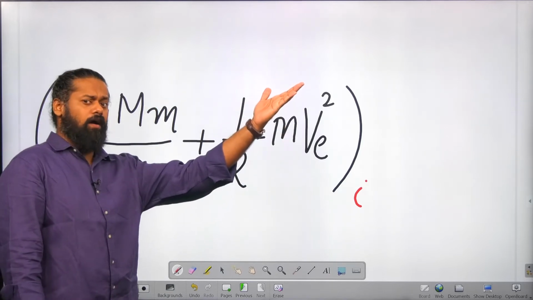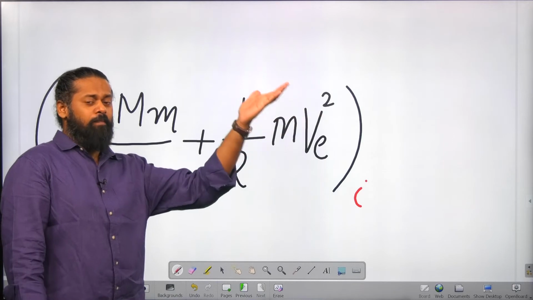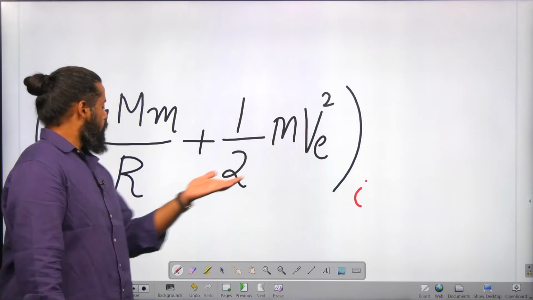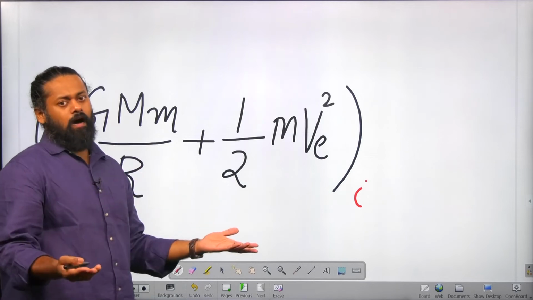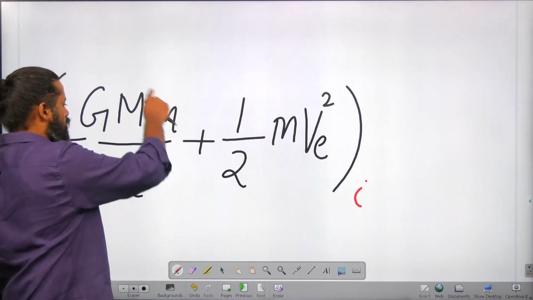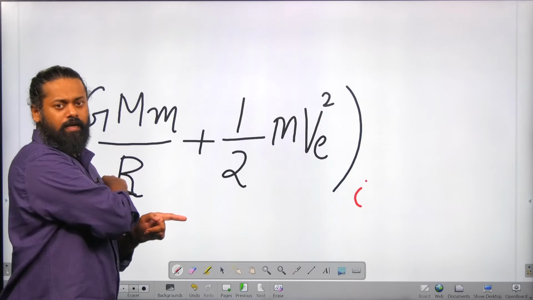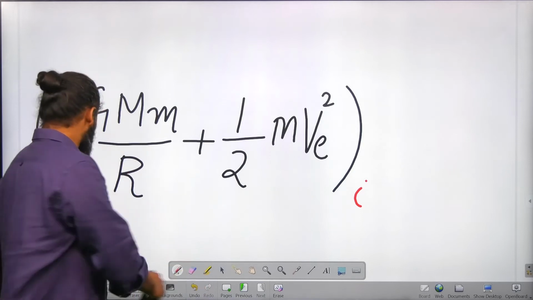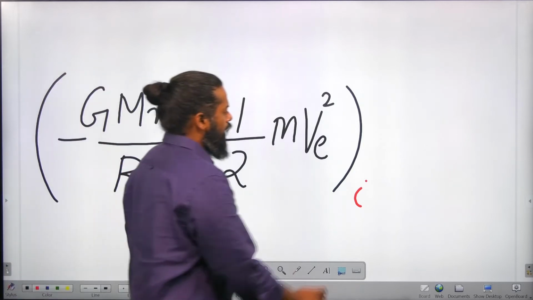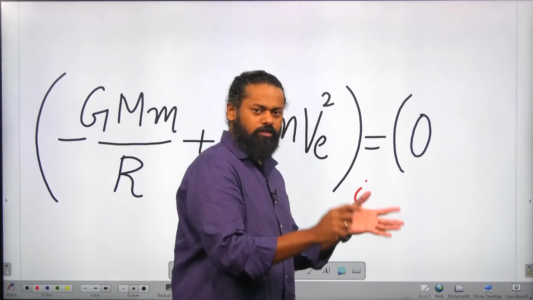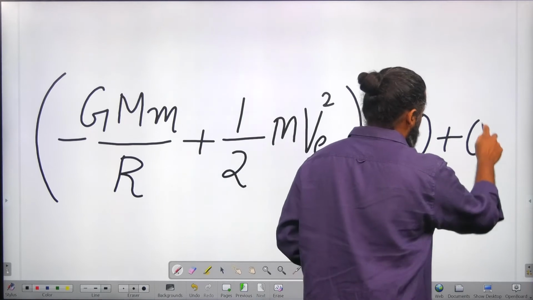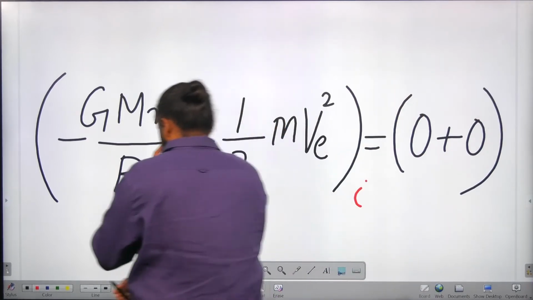It goes to a very far away location, or we can say it goes to infinity. 1 by infinity tends to 0, so this energy tends to 0. So in the final condition, kinetic energy as well as potential energy turn 0. This is the final condition.